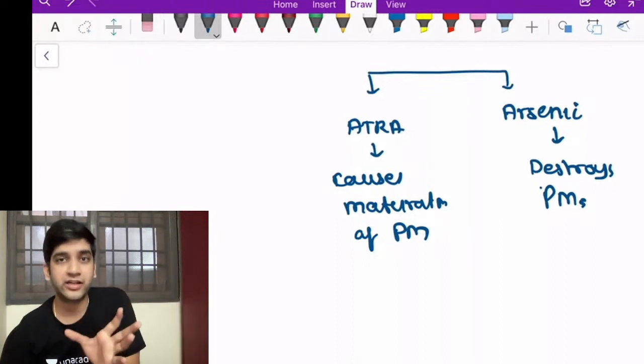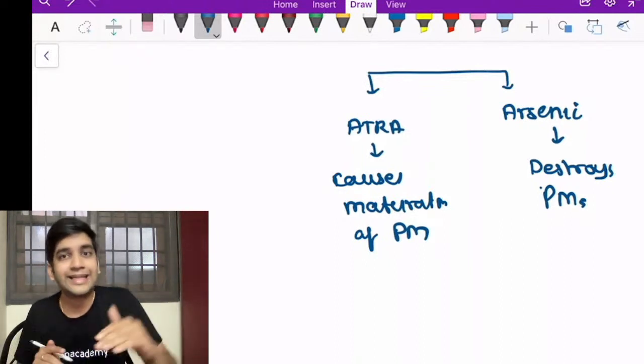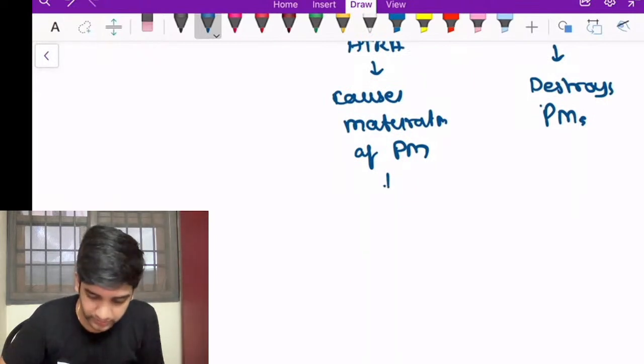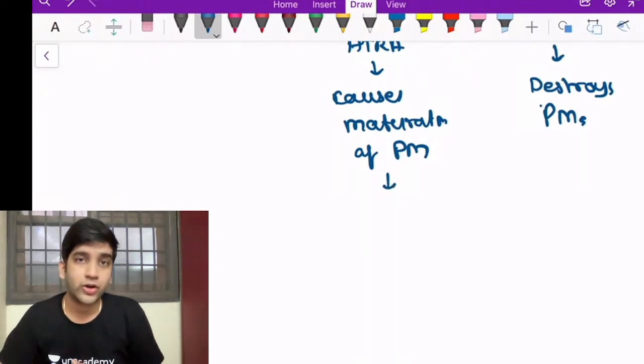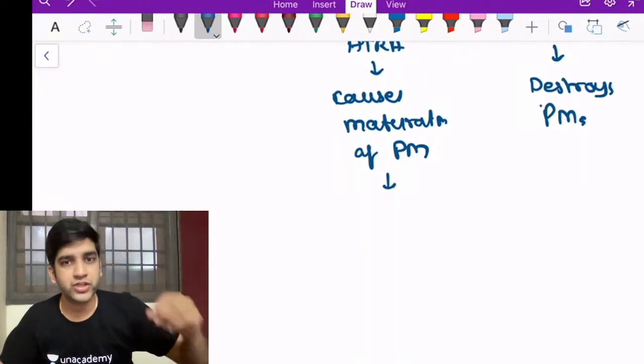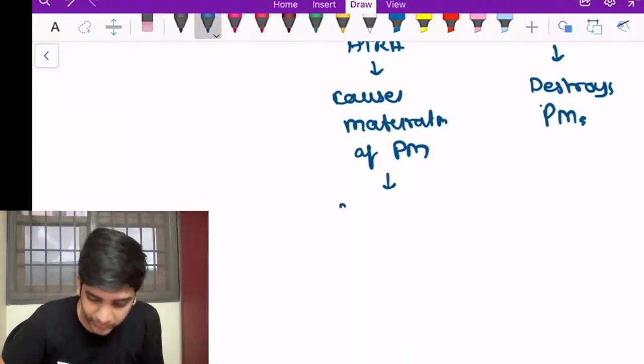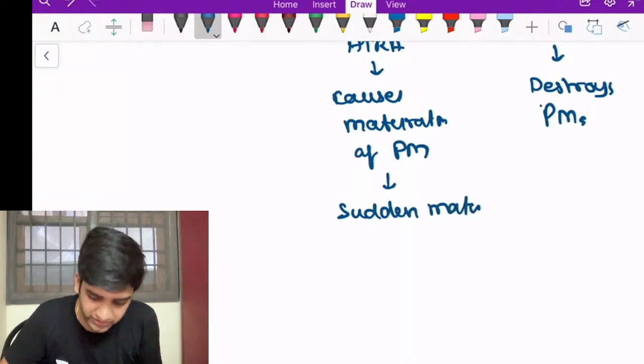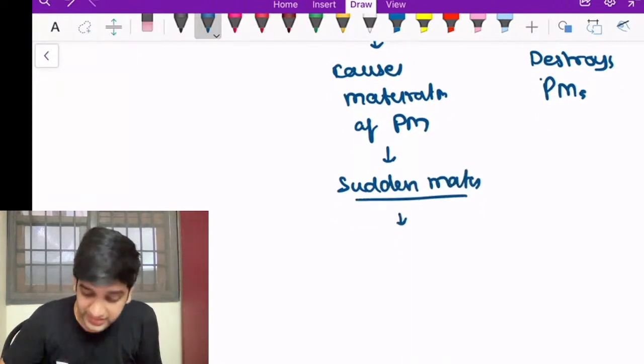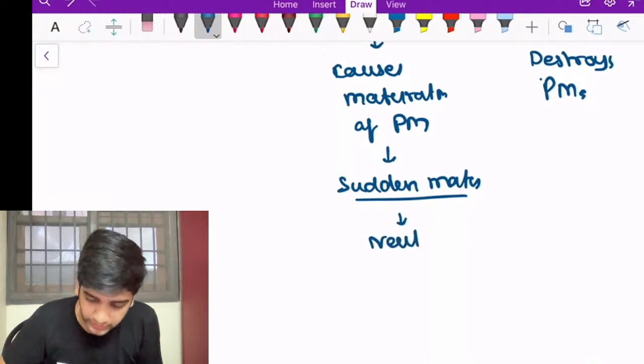Plus these WBCs are already weak WBCs. They might even degranulate. Here it can get clogged in the lungs. We have a differentiation syndrome or an ATRA syndrome, which is an acute lung injury because of sudden maturation of these promyelocytes into neutrophils, right? When there's a sudden maturation of millions of cells throughout the blood, these neutrophils can go and get clogged in the lung capillaries.